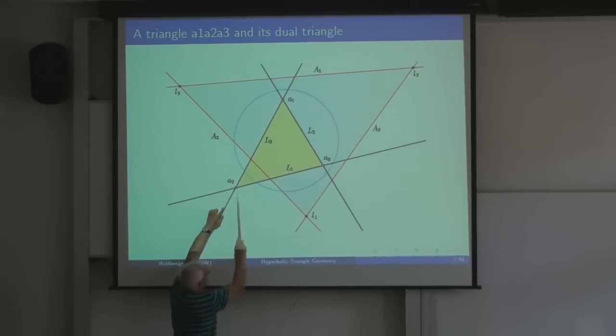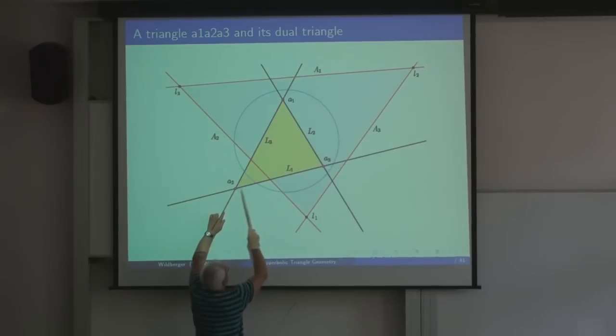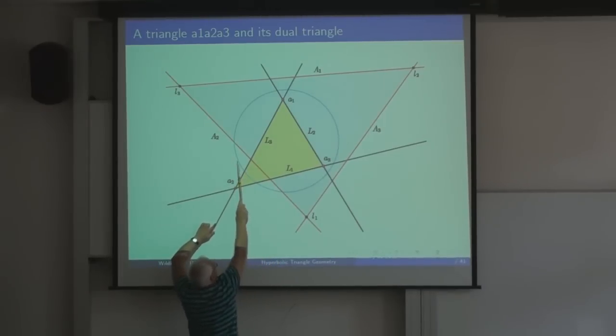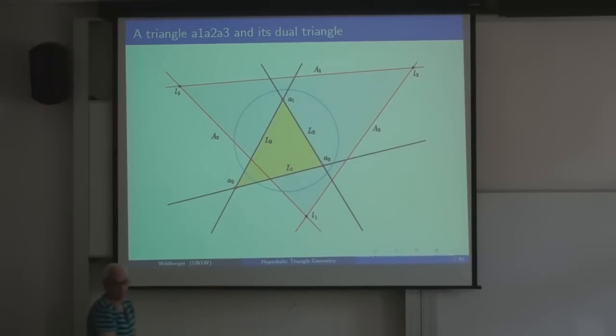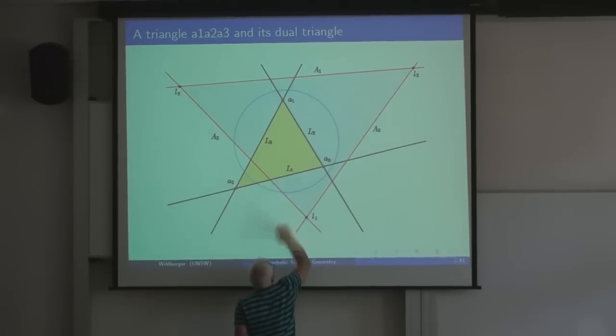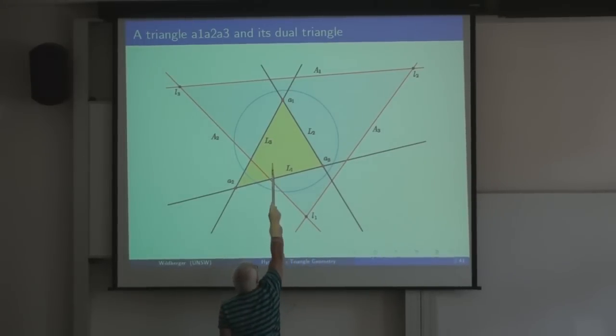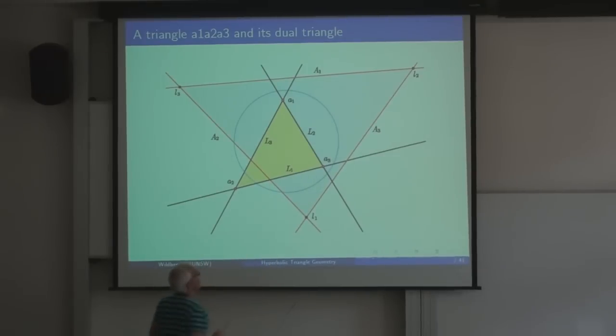This is outside, so the simple way of thinking about it is just we're drawing tangents. And where the tangents meet the circle, that's where we draw the dual line. So the dual of that point is this line. The dual of that point is this line. And the dual of the A1 up there is the line A1 up at the top.